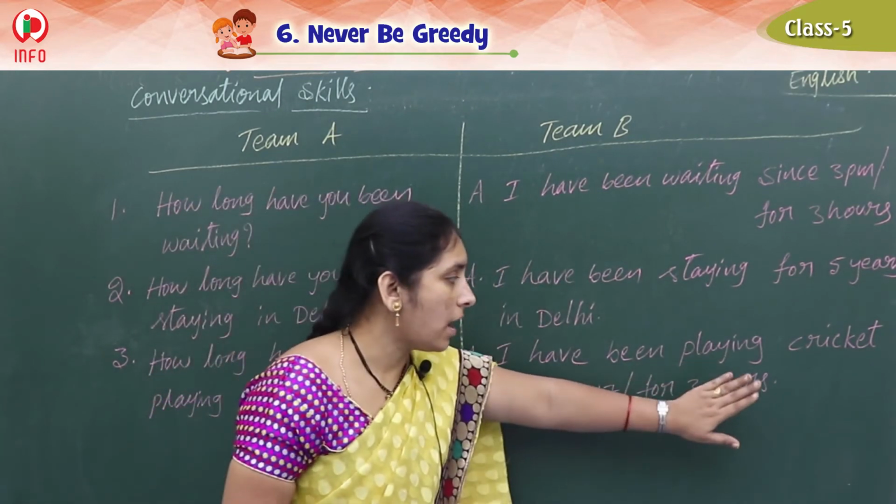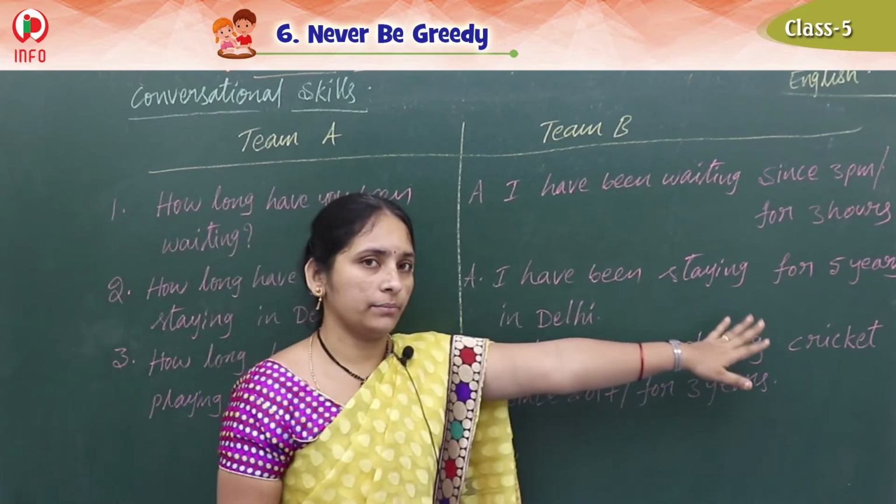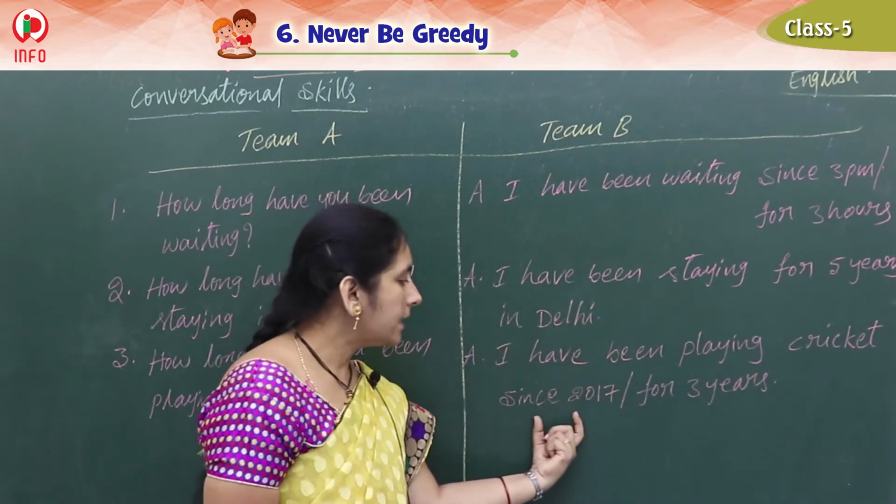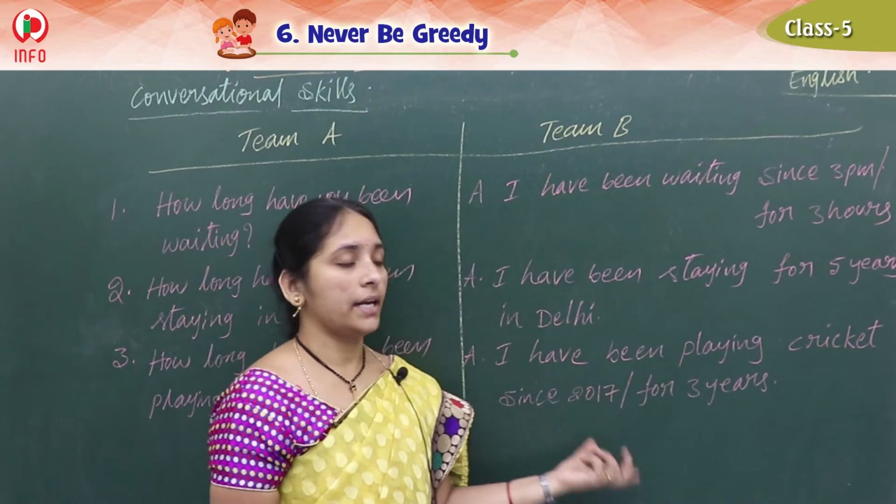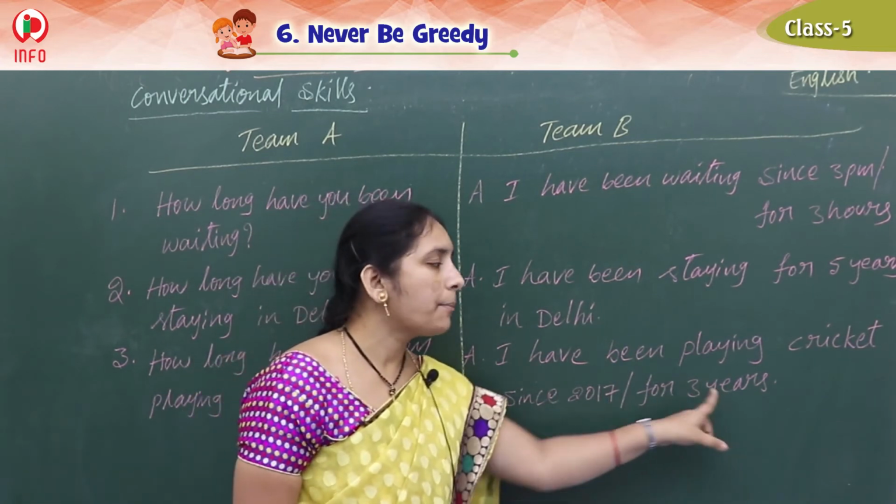Instead of this one, or instead of this one, the remaining stays the same; the remaining we cannot change. Either this one or this one, anything you can write. Since a point of time, for a period of time.